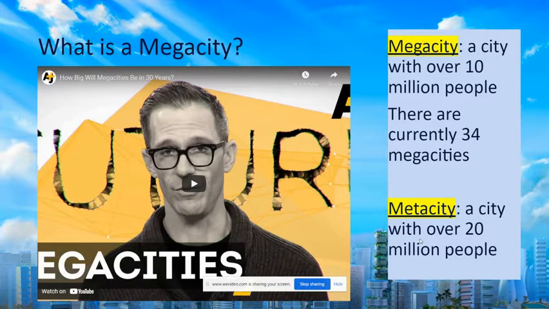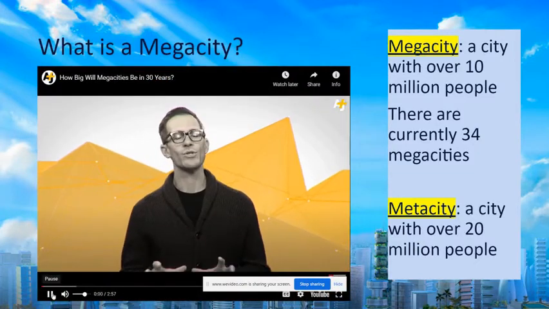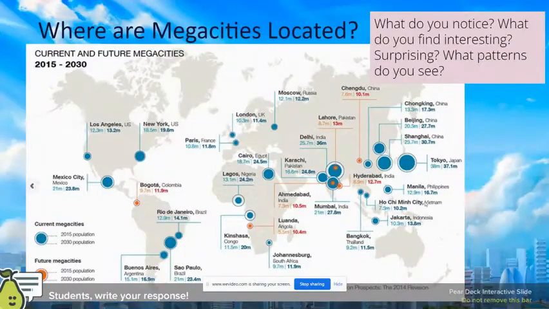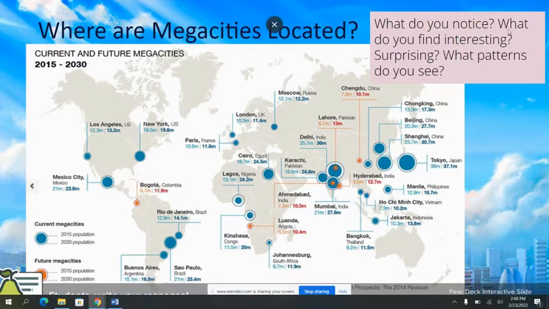If we take a look at a map of where megacities are located, this is current and future megacities, and it is taking a look at where the current megacities are and how they are expected to grow into the future. As you take a look at this map, think about some of these questions. What do you notice about some of these cities, where they're located? What do you find interesting, surprising? What patterns do you see?